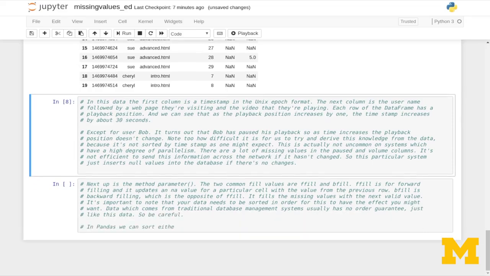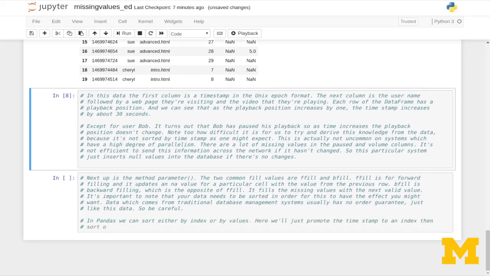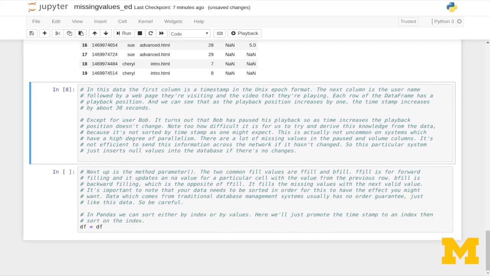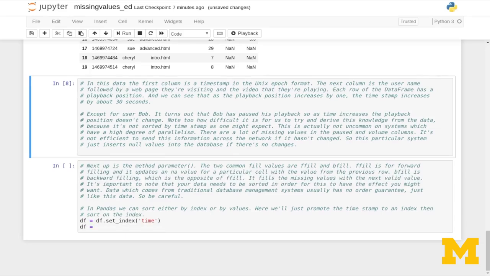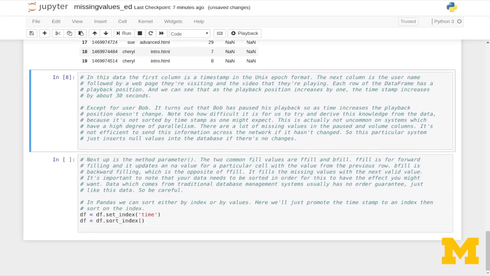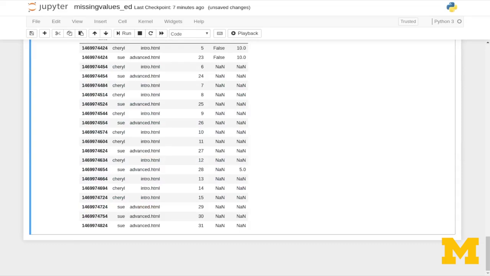So in Pandas, we can sort by index or by value. Here we'll just promote the timestamp to an index and then sort on the index. So I'm going to say df = df.set_index, and I want the timestamp, and then df.sort_index, and let's take the head of that. All right, so now we have sorted timestamp data.